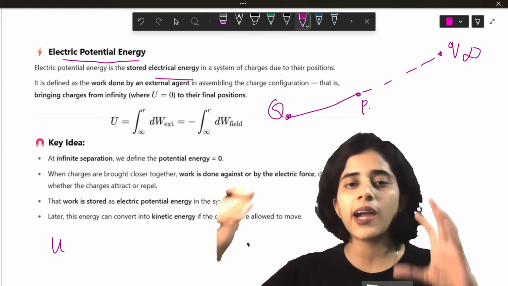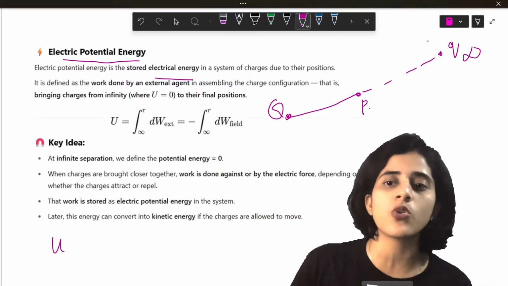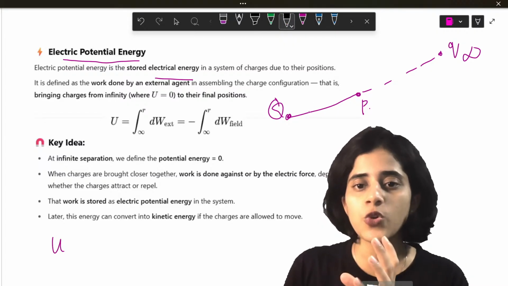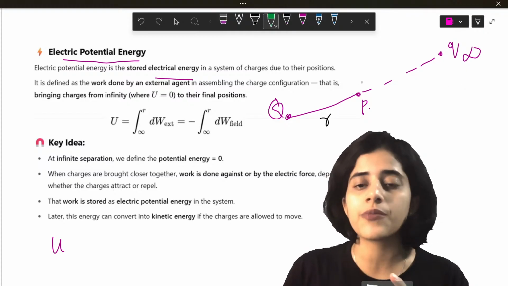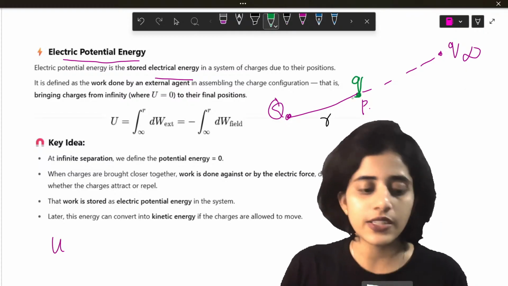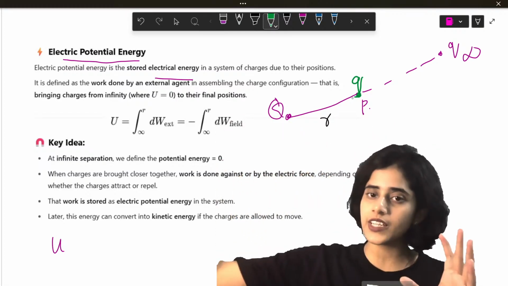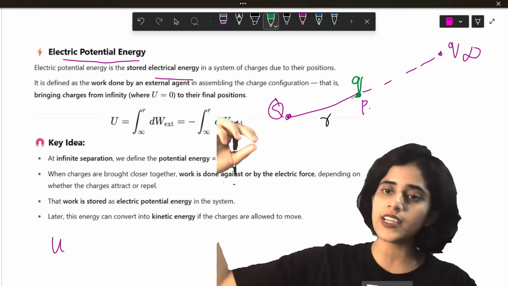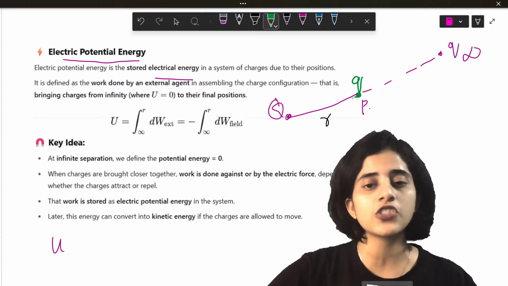Now what I'm going to do, I'm going to bring that charge which is very far away very close to this Q. Okay. So the distance between Q and P is R. So after doing a lot of work, I bring the charge Q till here. Okay. So from infinity, the big capital letter Q is a fixed charge. From infinity, I bring this charge all the way till point P. So I do some work to bring the charge.